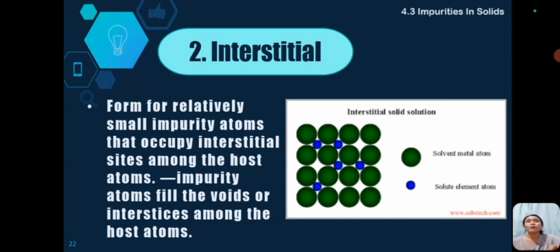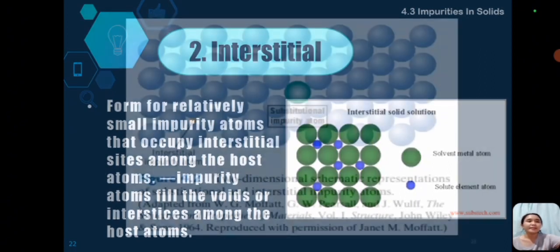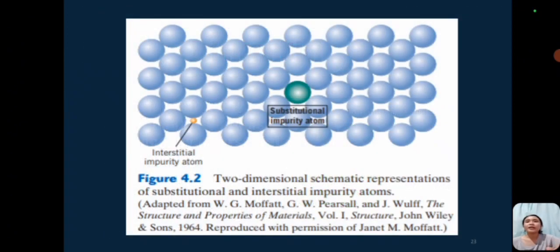Yung mga blue dyan, kung kanina sa substitution is pinalitan talaga nila, dyan naman is nagsusumiksik sila na maliliit na parang mga jollen. Next is dito sa picture. Yan yung overall kapag pinakita na yung substitution at the interstitial.